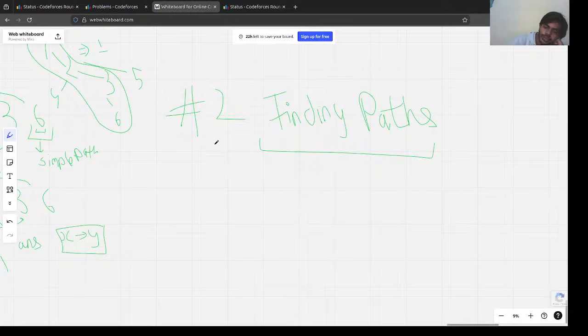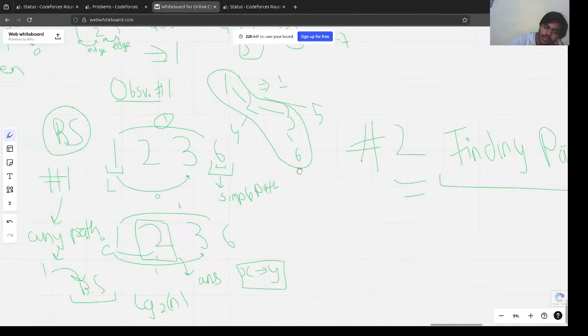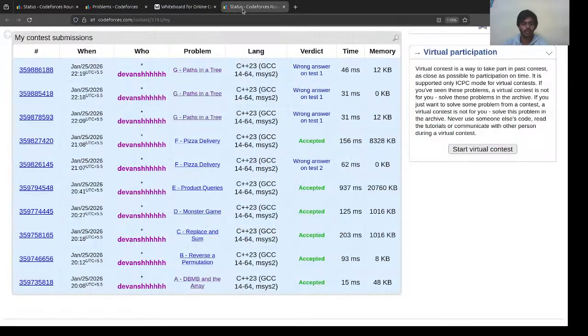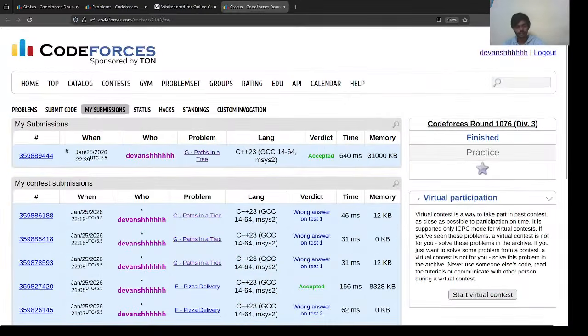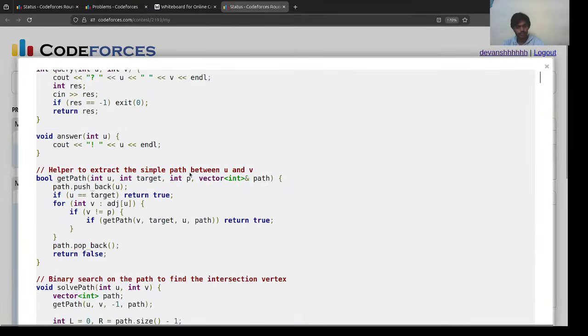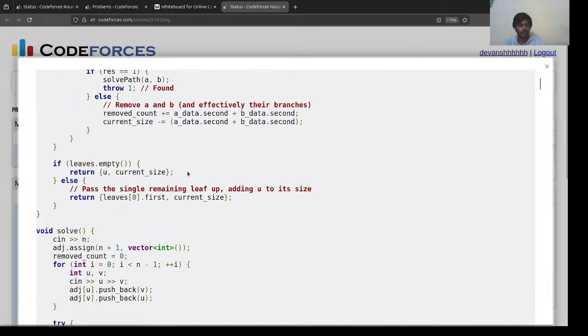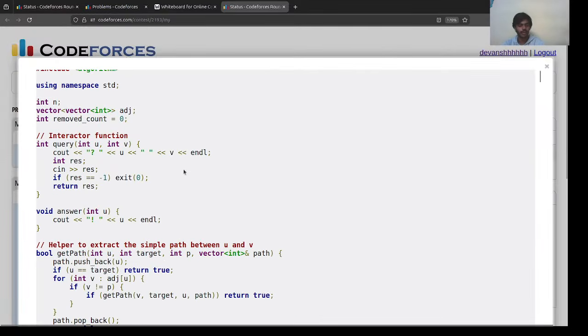So how are we going to find paths? Let's discuss it, but first let's understand this more deeply. This was actually the single most important thing that we needed. Also let me show you my code here, with well commented code for the same thing.